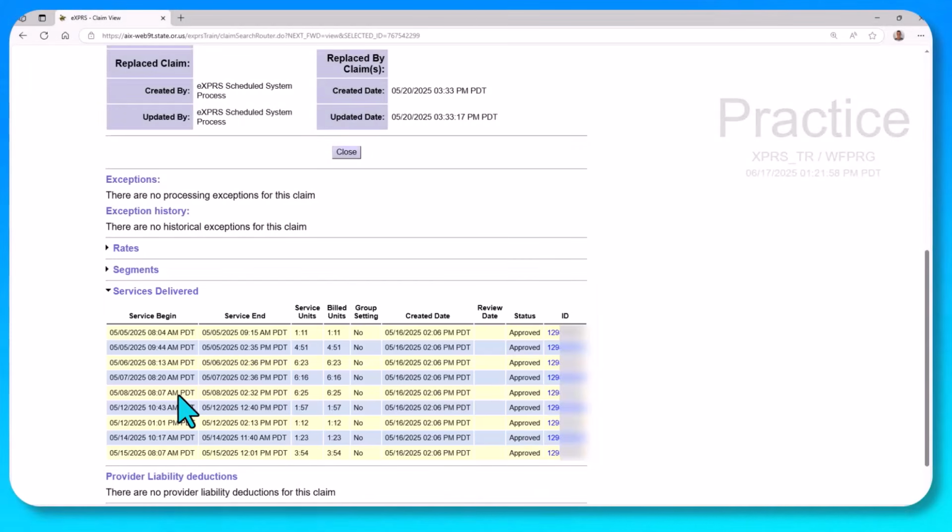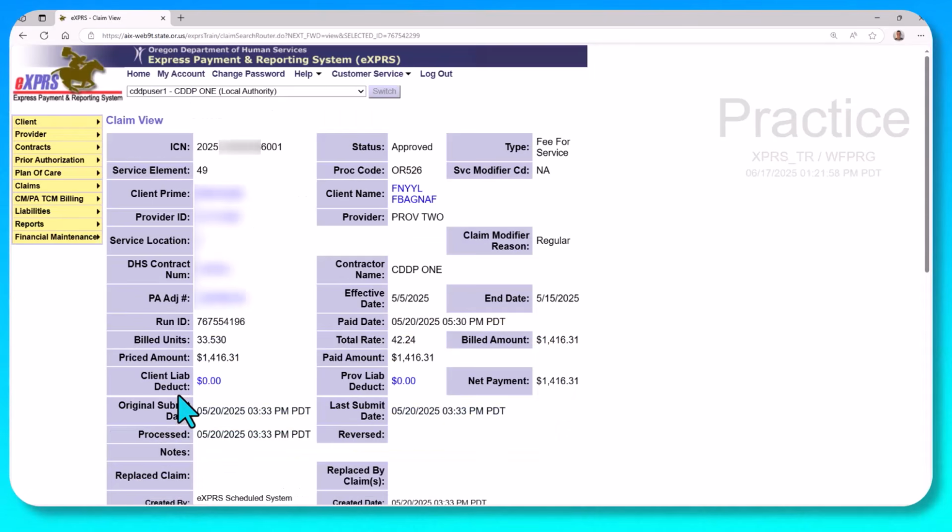Now, just like those service delivered billing entries have to be in approved status before they can be put into a claim, the same is true for the claim itself. Payment is only sent once the claim itself reaches approved status, and then it's processed for payment to the provider. So this is the full cycle of service billing. The case management entity creates prior authorizations, the provider delivers the service and bills against those prior authorizations. Once the billings reach approved status, they're put into a claim, and then once that claim reaches approved status, the provider is paid.